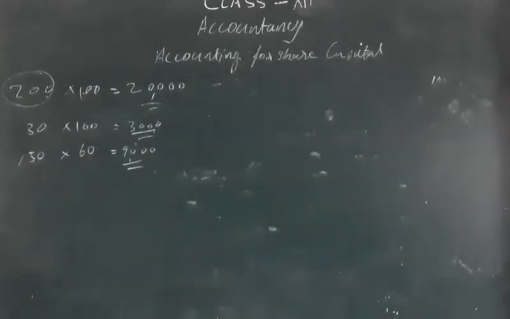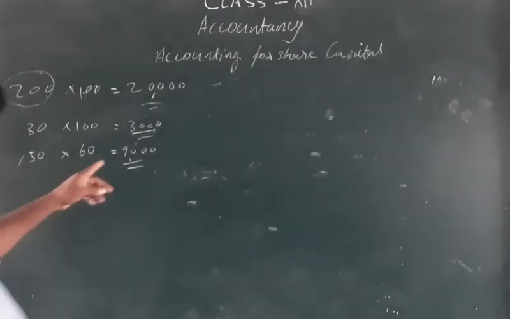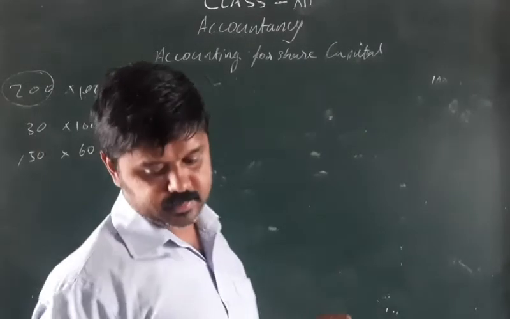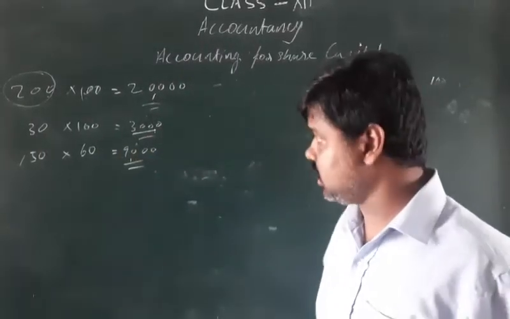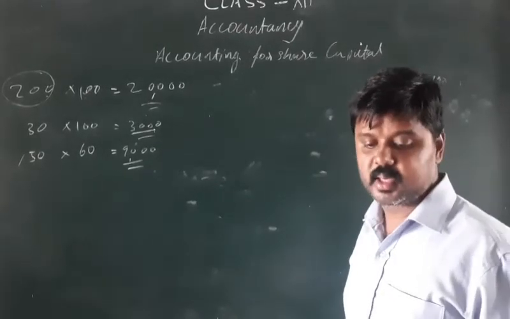So the total amount payable is 9,000. It is asked to show the journal entries.